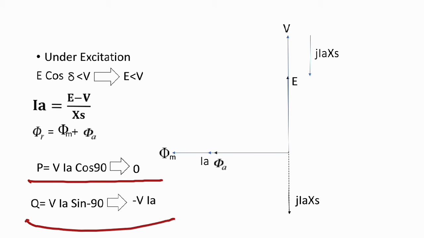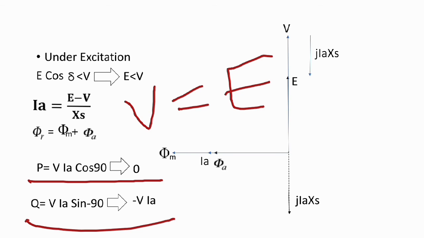In the no load condition, there are only three types of changes we have seen. First is normal excitation, second is over excitation, third is under excitation. In normal excitation we have seen the value of V equal to E, and in that case active power and reactive power are both 0. That means the alternator is floating with the infinite bus system. There is no power exchange, it is not giving or receiving any power from the infinite bus system. This is the condition of floating.